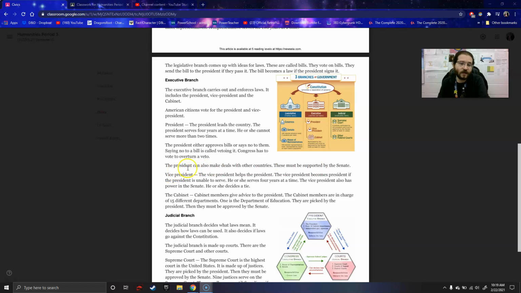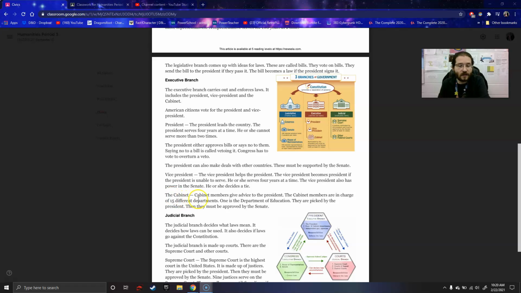The vice president. The vice president helps the president. The vice president becomes president if the president is unable to serve. He or she serves 4 years at a time. The vice president also has power in the Senate. He or she decides a tie.